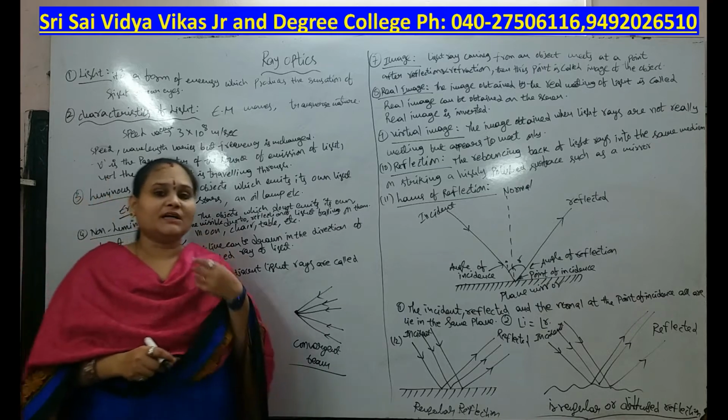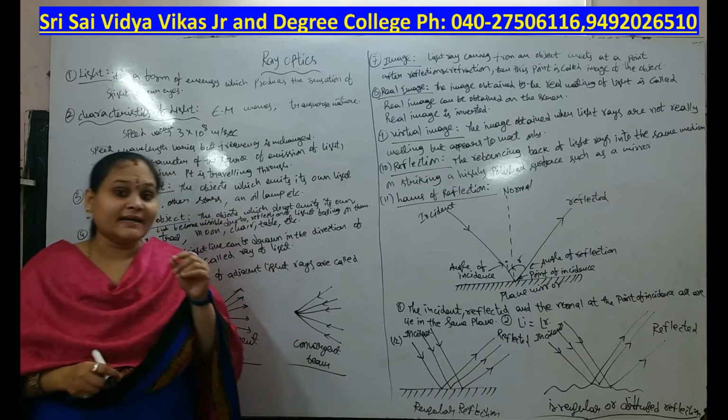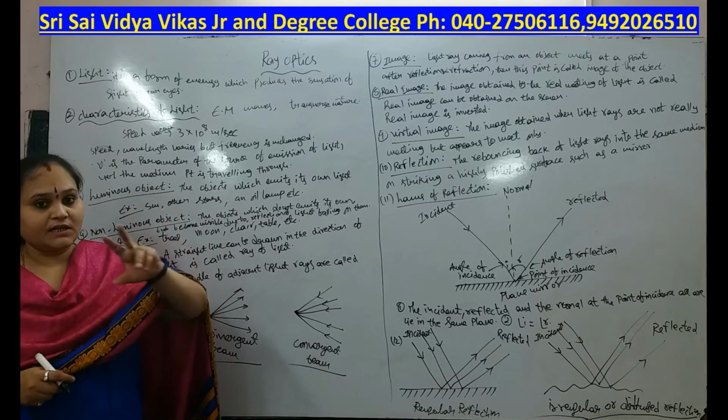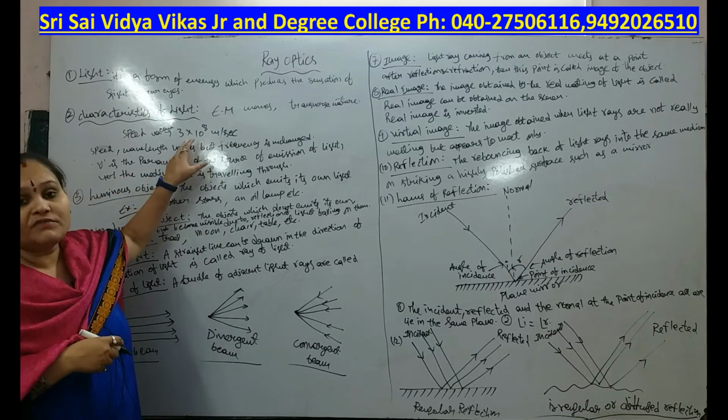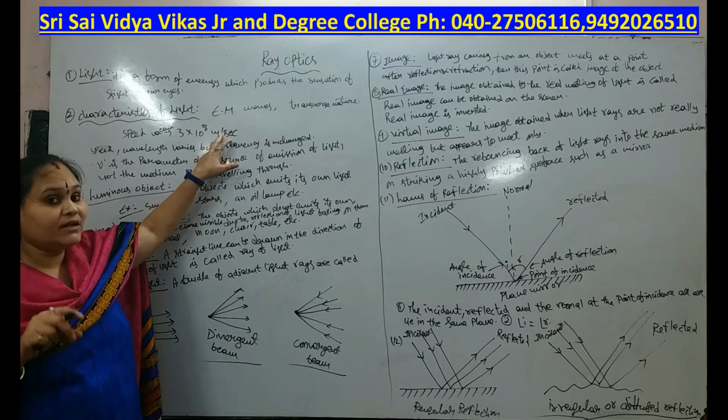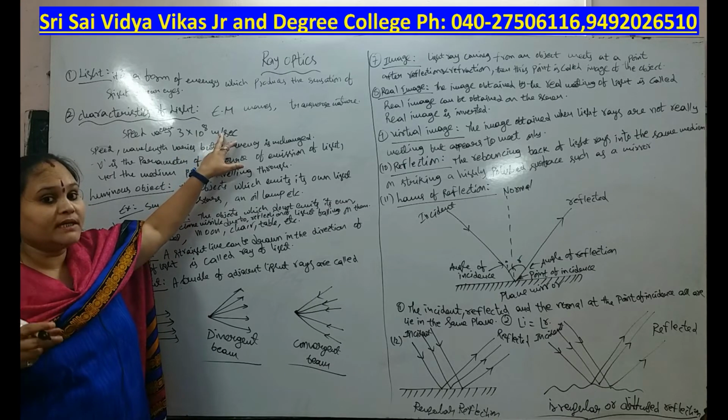The speed of light in vacuum is 3 × 10^8 meters per second. It will vary with respect to the medium.